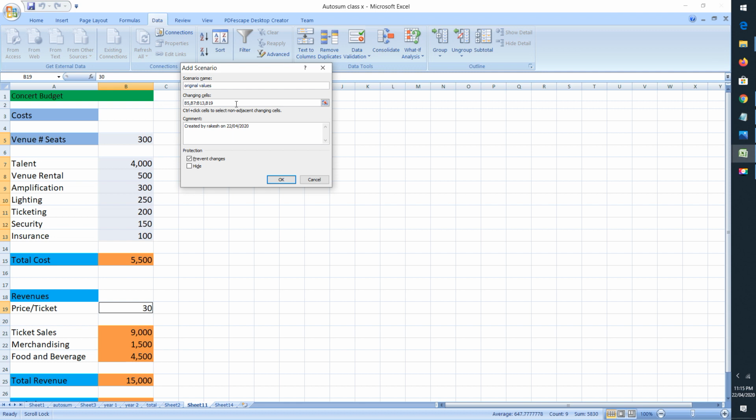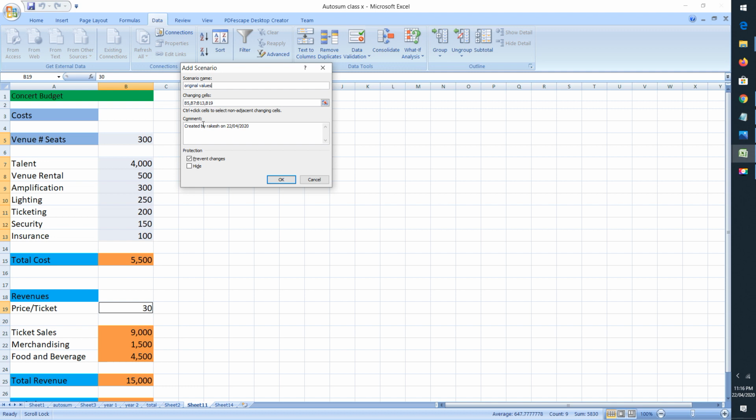I have named the scenario original values, and you can see here the changing cells. Whatever cells I have selected are appearing in this box, changing cells. You can see cell B5, then there is cell range B7 to B13, and there is cell B19. So whatever cells I have selected are appearing in the changing cells. That means the values in these cells need to be changed in every scenario.